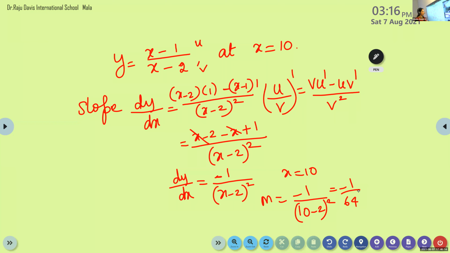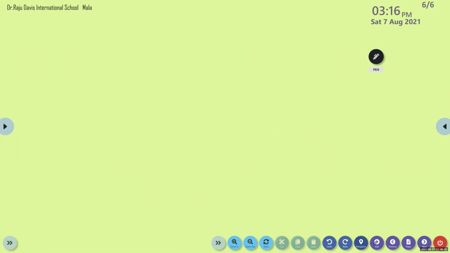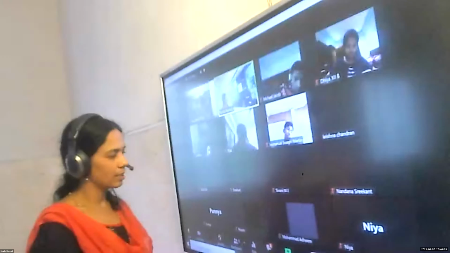Now write the next one. Next one is homework. Third one is homework. We are going to do the fourth one. Krishna Chandran, read the fourth question.